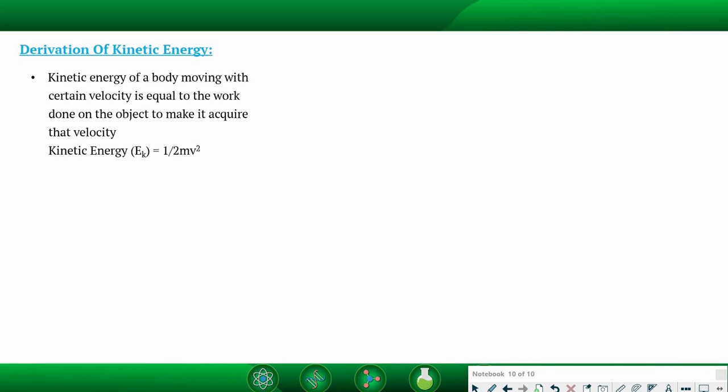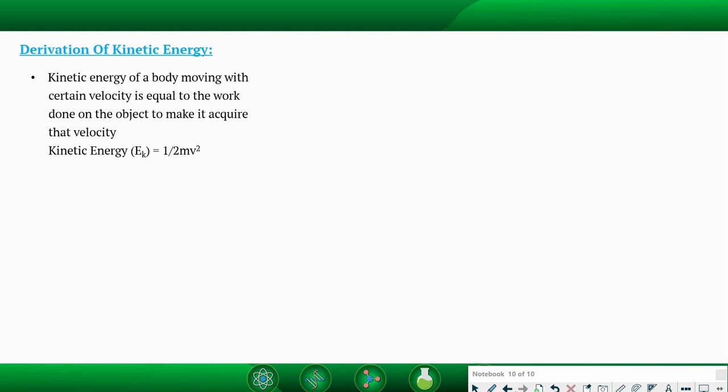In the discussion about energy, we said energy of an object is its ability to do work. So how much work is done on the object will be its energy to do work. And here the work will be done to give that object that velocity. So the work done on that object to give that velocity will be equal to the kinetic energy of that moving object.